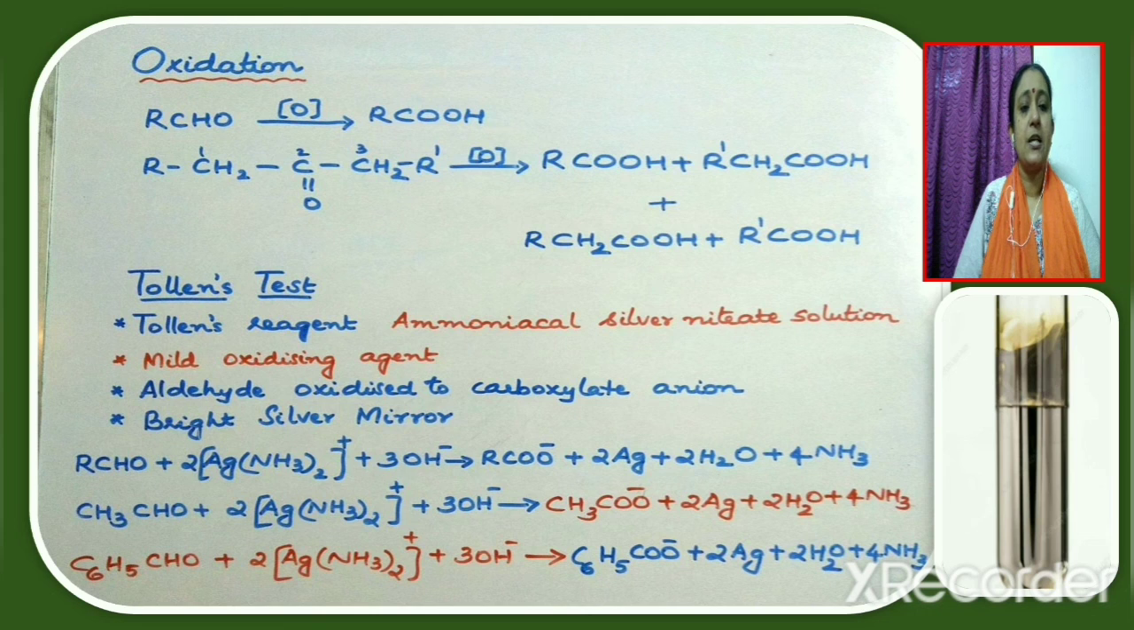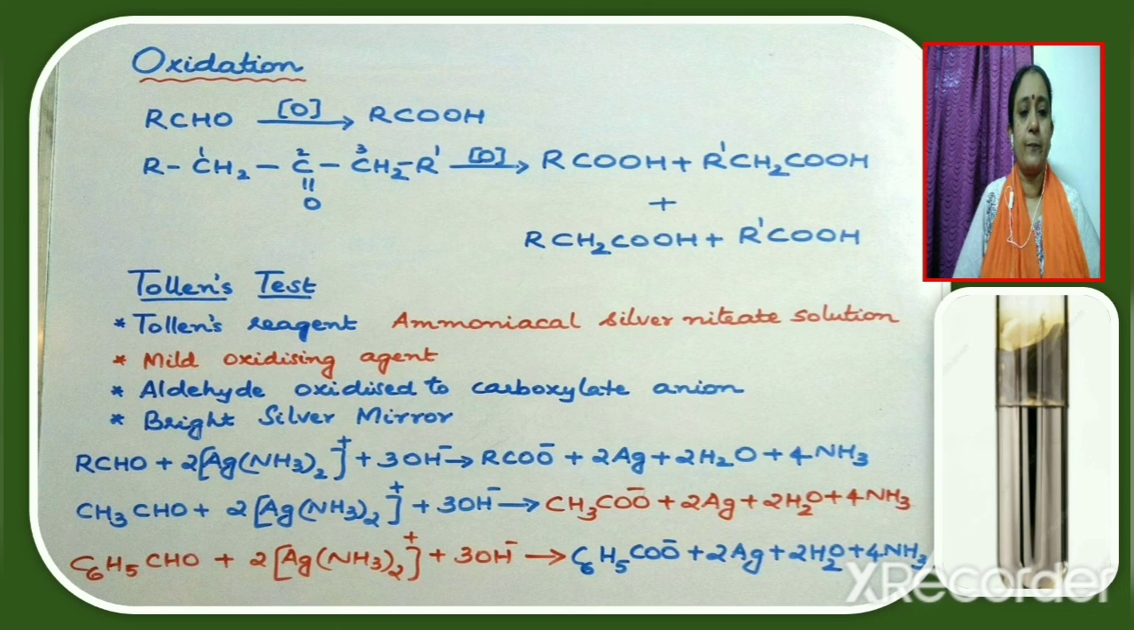Now let us discuss the reaction equations. General equation: RCHO aldehyde plus 2Ag(NH3)2+ plus 3OH minus gives RCOO minus, which is carboxylate anion, plus 2Ag plus 2H2O plus 4 ammonia. If the aldehyde taken is ethanol CH3CHO, how can we write the equation? The equation will be CH3CHO plus 2Ag(NH3)2+ plus 3OH minus gives CH3COO minus plus 2Ag plus 2 water plus